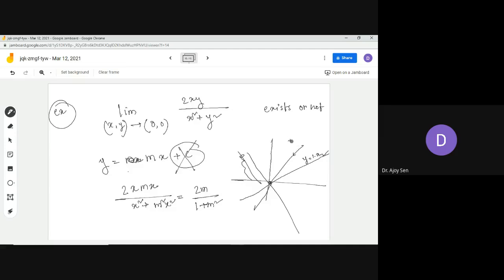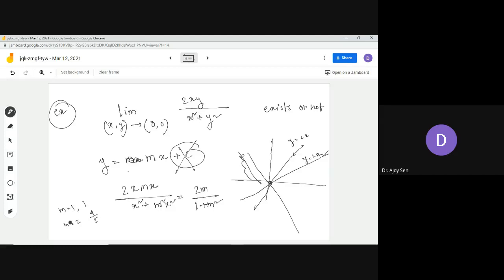You can take y equals 2 into x. For this straight line, the value will be 2 into 2, that means 4, divided by 1 plus 2 square, that means 5. So whenever m is 1, this value will be 1, and whenever m is 2, the value will be 4 by 5.